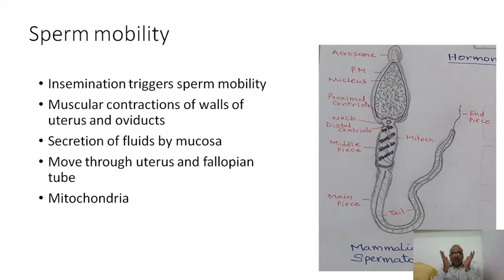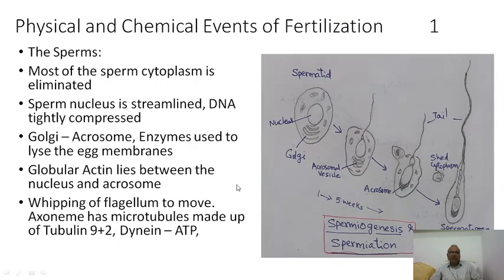How the sperms recognize, how the sperms make a turn towards the source of the egg, is only by chemotaxis. The egg secretes certain fertilizins. These fertilizins attract the sperms because the sperms have certain receptors. So, molecular events are very, very important in understanding the process of fertilization. The sperm is provided with energy components called mitochondria, the powerhouses of the sperm. Mitochondria provide energy for swimming, for moving.